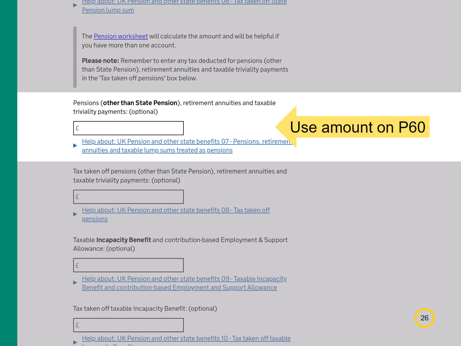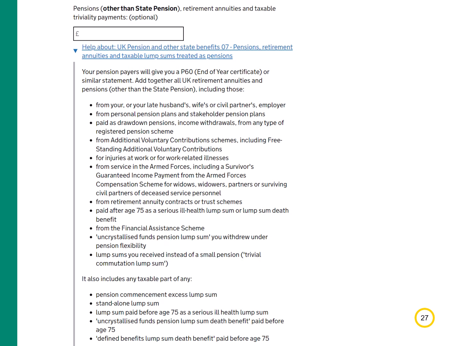Further down the page, in the Pensions Other Than State Pension box, enter any work or private pensions, retirement annuities and taxable lump sums treated as a pension that you've received in the year. You need to tell us the gross amount here. That's the amount before tax. The amounts to enter are on the P60 from your pension provider. The Help About link tells you what to include.